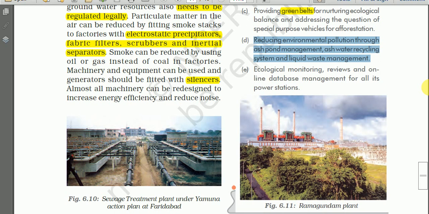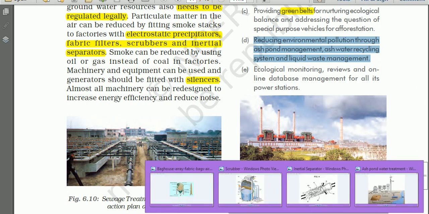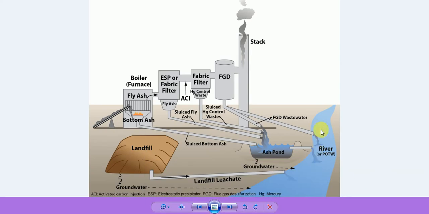An ash pond is an engineered structure for the disposal of the bottom ash and the fly ash. The wet disposal of ash into an ash pond is the most common ash disposal method. Here we need not think too much about it, but see here, this is a diagram showing ash pond water management.